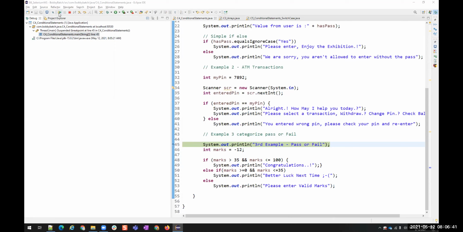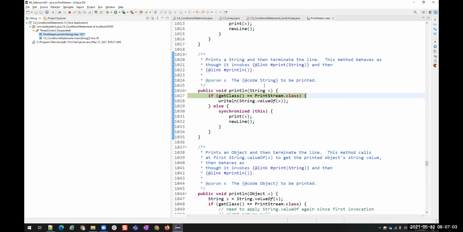Okay. You see, this is for resuming the execution. This is for stopping the execution. This is to go into the method. If you have a method call and you want to go inside that method, you can use this. Or if you want to skip over that call, then you can use this. But for now, we have to go line by line. So I'm just clicking on this.